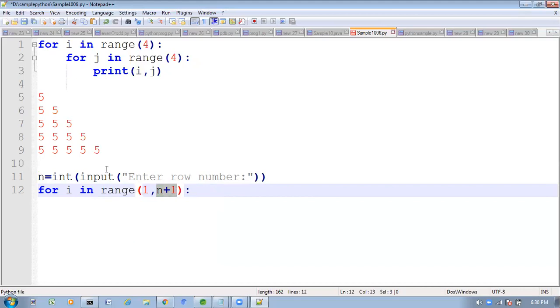Here I want a total of 5 rows. Here n value I gave 5. So now here begin and end both you are providing. Suppose if you take n as the end value, how many rows will you get? Please respond. Instead of n plus 1, if I take n, how many rows will you get?